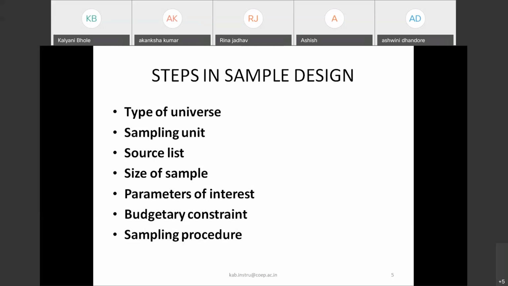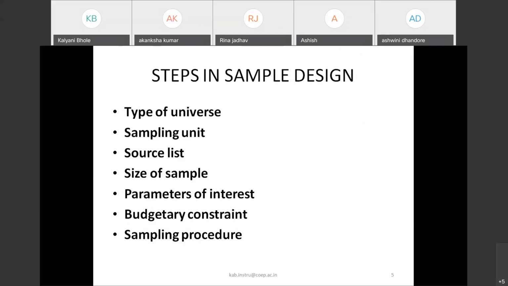The very first step is you have to understand first the nature, or what is the type of the universe for which you are going to apply the sampling concept. Then you need to understand the sampling unit.